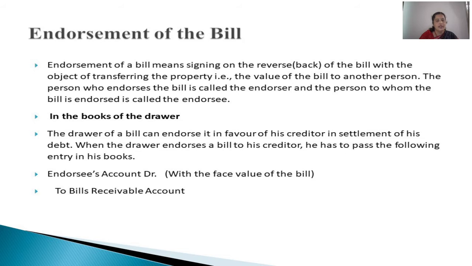So look at the entries to be passed in the books of the drawer. For endorsement, endorsee's account debited to bills receivable account. So the bill is going out, so credit what goes out, because it's a real account, an asset account. Endorsee is a personal account, debit the receiver. He is receiving the bill from this drawer, whom we now call endorser. So endorsee's account debited to bills receivable account. Now the bill is with the endorsee.